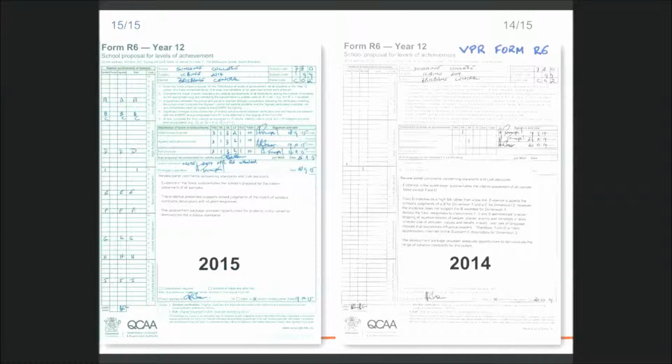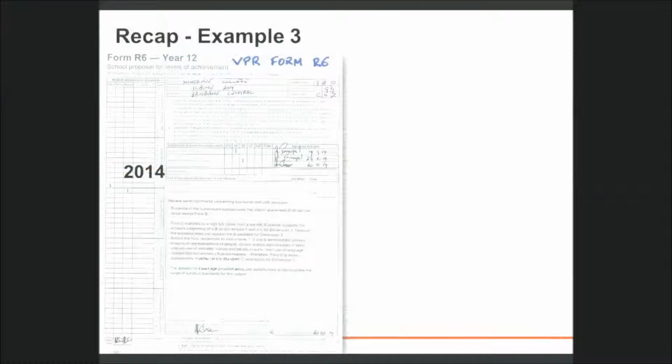Note this time that the VPR student is not required as a sample. The student has already been verified. Note that the student must be included in the initial column when the Form R6 is sent to verification, though the student is not subject to the process. This is because all students in the Year 12 cohort who have completed study of at least one semester of an approved school work program must be placed as a sample or as a non-sample on the Form R6.